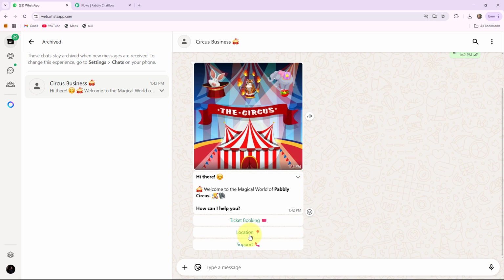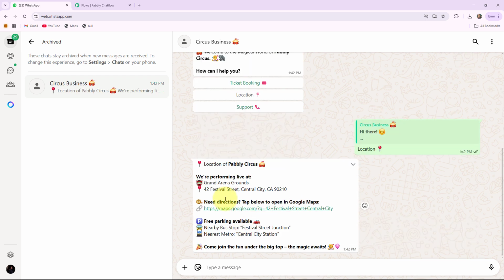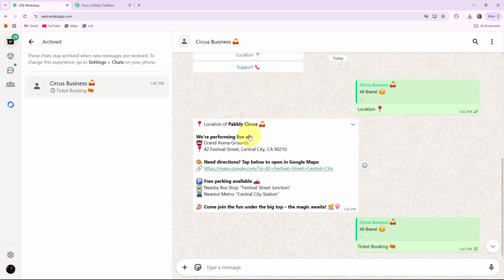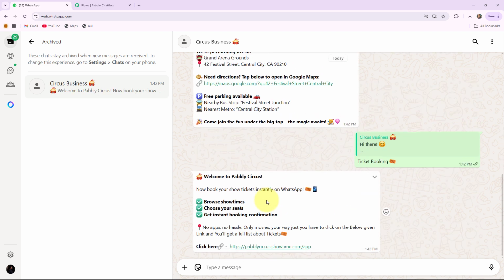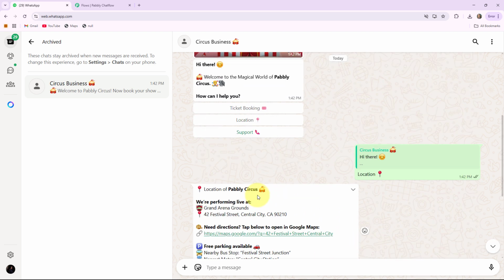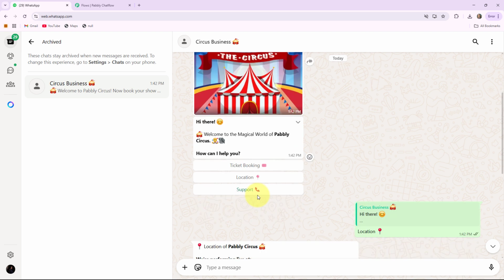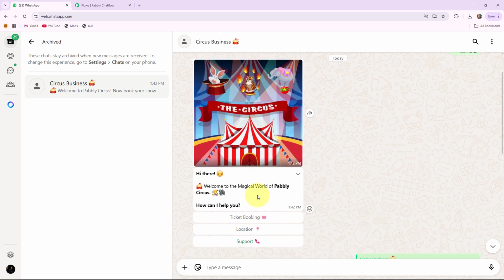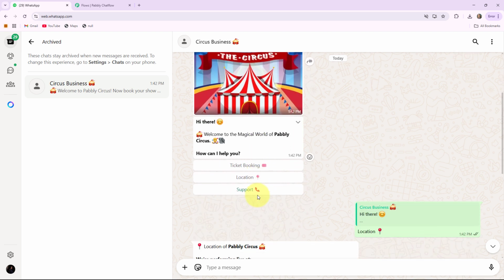If I click on location, then it will provide me the location details of Pabbly Circus. If I click on ticket booking, then it will show me all the details regarding the ticket booking while providing me one link below. With the help of this link, I'll go to the official page of this Pabbly Circus. So basically this is how our chatbot will work and this is how this bot will respond to your customer instantly and solve their queries.